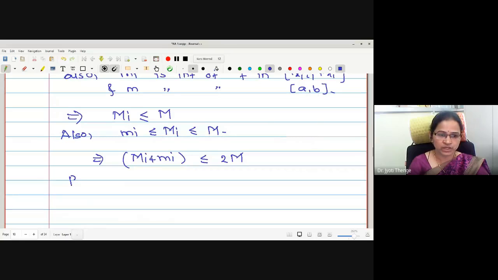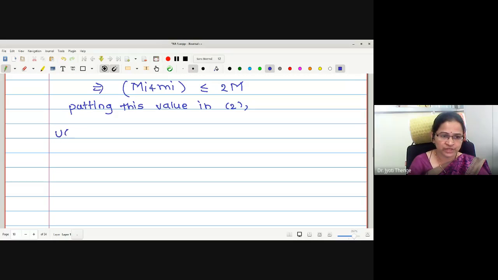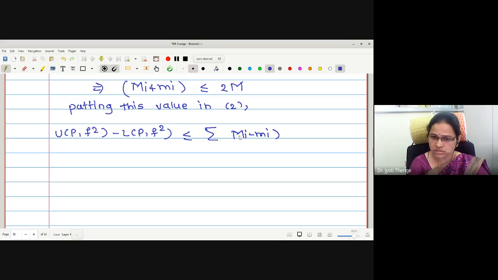So putting this value in 2, UP f square minus LP f square is, now we are putting less equal, so the equality changes to inequality: summation capital Mi minus small mi into 2M into delta x.